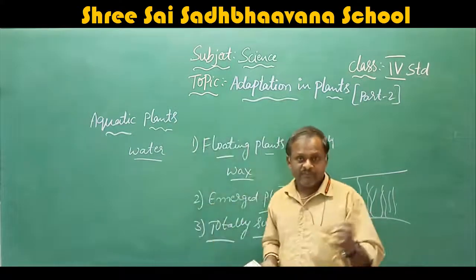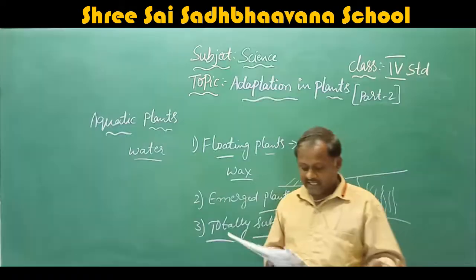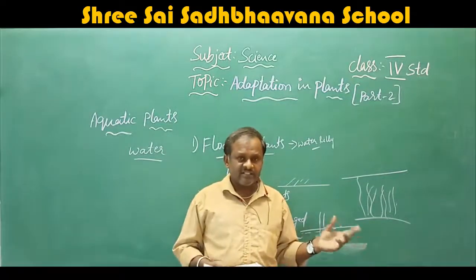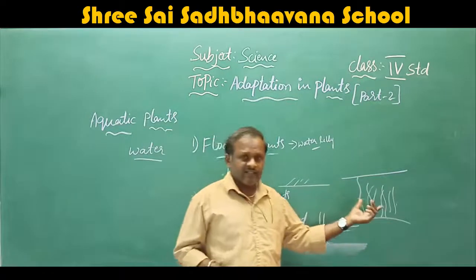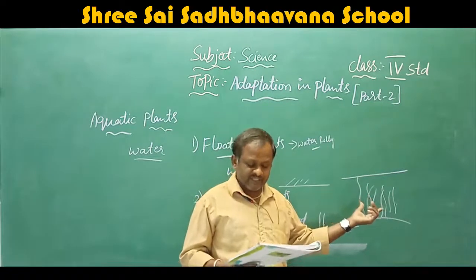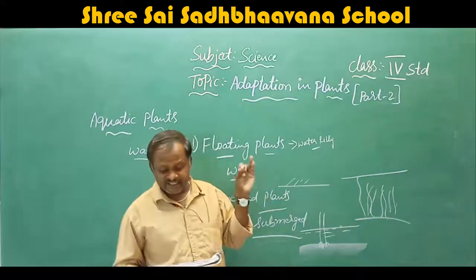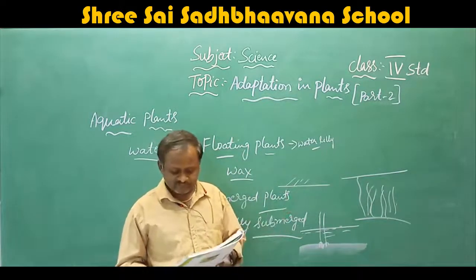That means they will absorb the minerals, air, as well as nutrients and dissolved gases. Some gases are dissolved in water, for example, oxygen. So they absorb that oxygen for the purpose of breathing. That means all the surface cells absorb water as well as nutrients and dissolved gases directly from the water all around them.